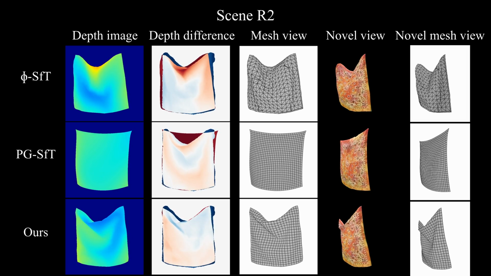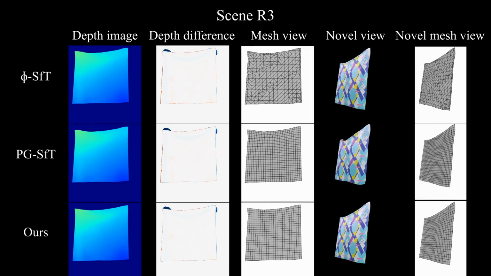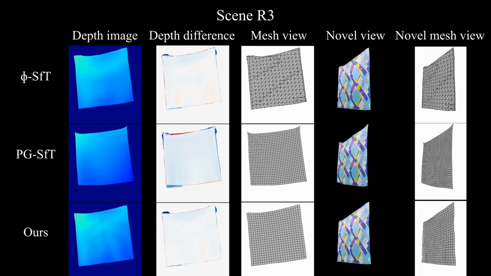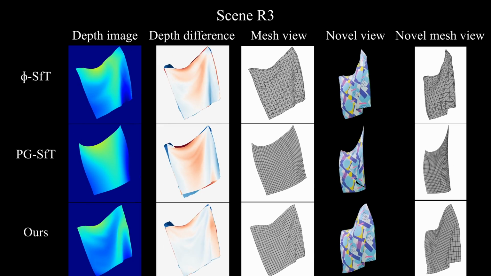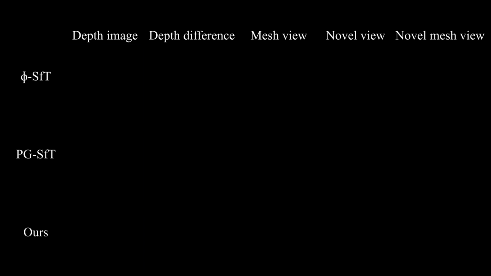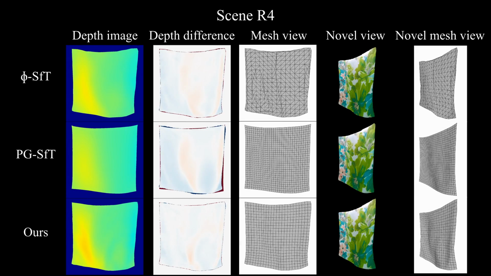The depth difference is colored in red when the reconstructed geometry is further away from the camera than the ground truth geometry, and blue when the reconstructed geometry is closer to the camera than the ground truth.